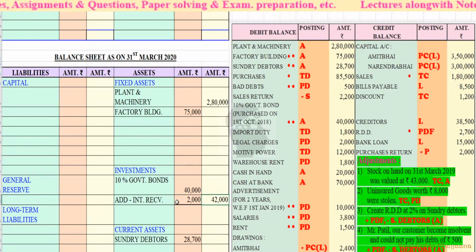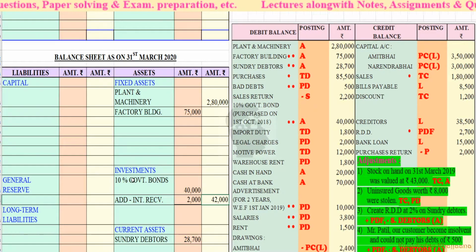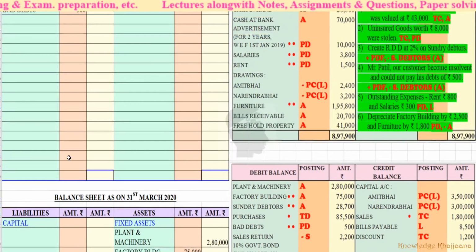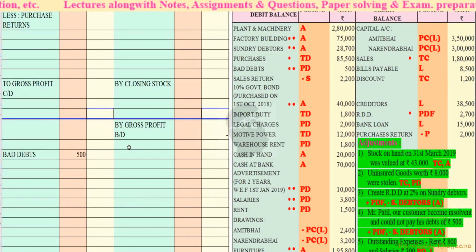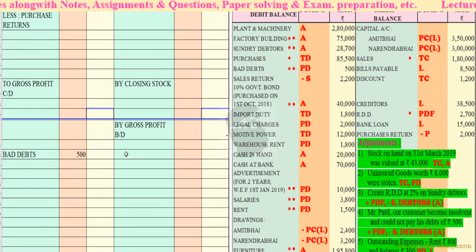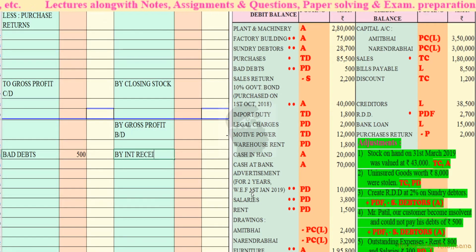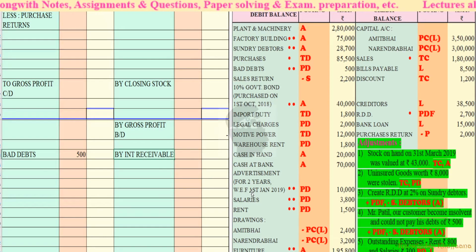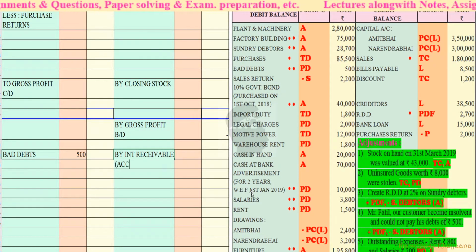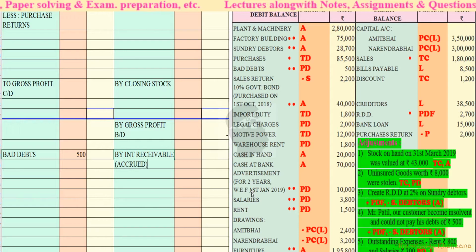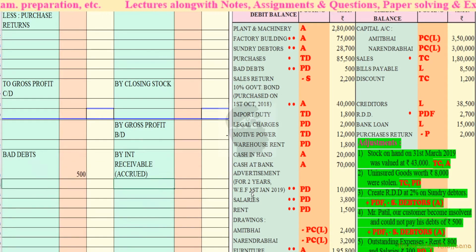Okay, see, this interest receivable is an accrued income. So it will come to the profit and loss account credit side. That is by interest receivable or accrued on government bonds.